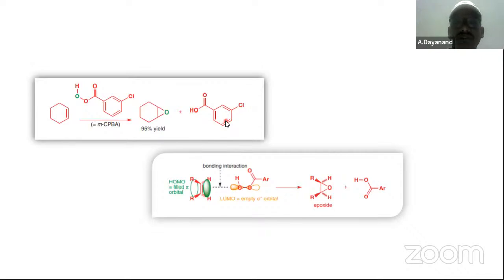metachlorobenzoic acid is formed. Again, the same HOMO-LUMO concept is the main involvement for the formation of the chemical bond, and the epoxide is formed. Here cis epoxidation is going to take place. On one side it is going to attack, therefore if there are two alkyl groups, these two branches are going to be protruded towards one side.